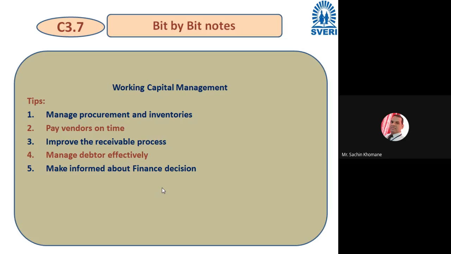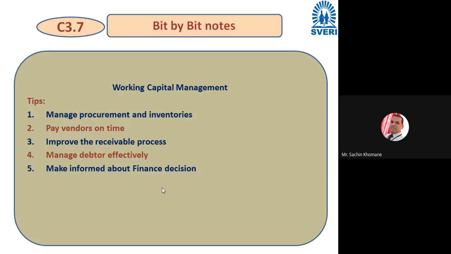Otherwise, you will say like you send cash. Earlier there were checks and DDs and cash. Earlier it was very difficult, but now there is an online banking system and anybody can transfer money. So the receivable process you need to improve, and it is your skill. If you say this person will pay sometime at his convenience, it's not like that, right? So it is important that the receivable process should be improved and maintained continuously.